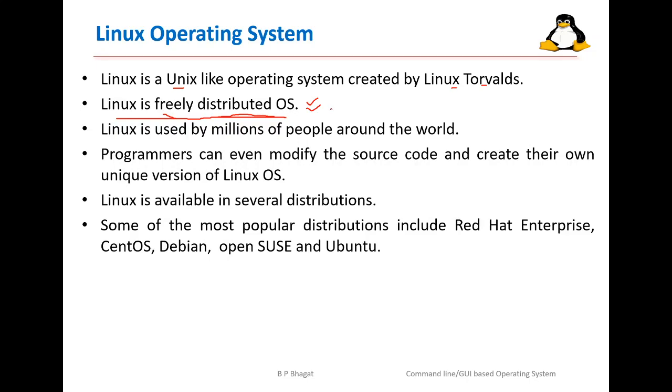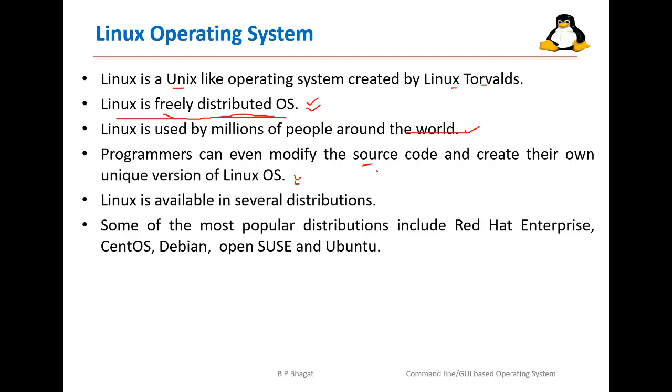And due to this particular feature, millions of people around the world are using this operating system. Programmers can even modify and create their own unique versions of the operating system. So the source code can be modified by the programmer.